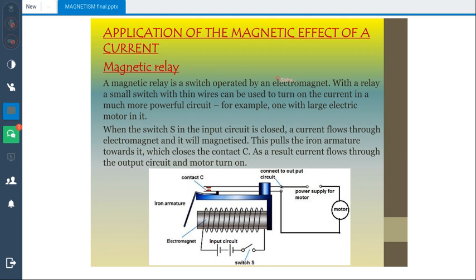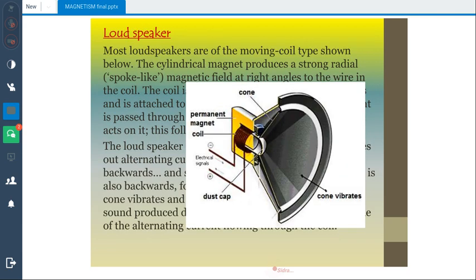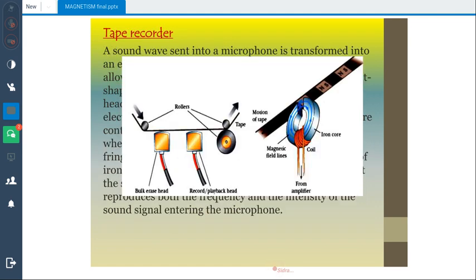Application of the magnetic effect of a current: magnetic relay. We will be discussing the magnetic relay later on. The circuit breaker we will discuss in the chapter on practical electricity. Loudspeaker is also not part of the syllabus.